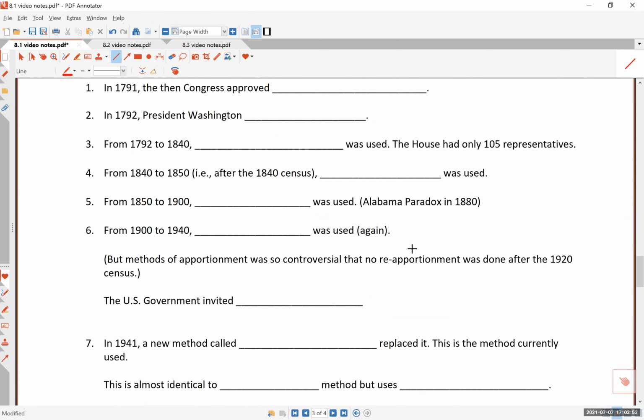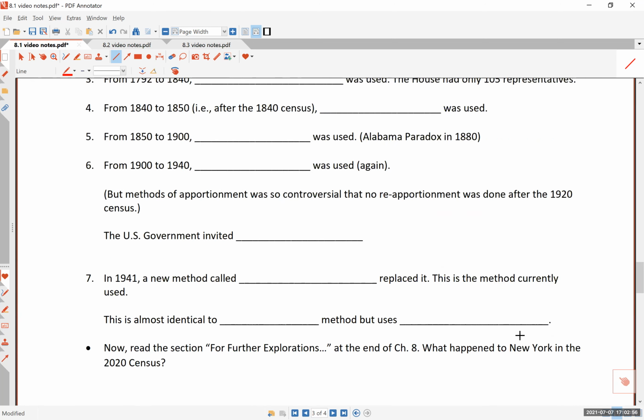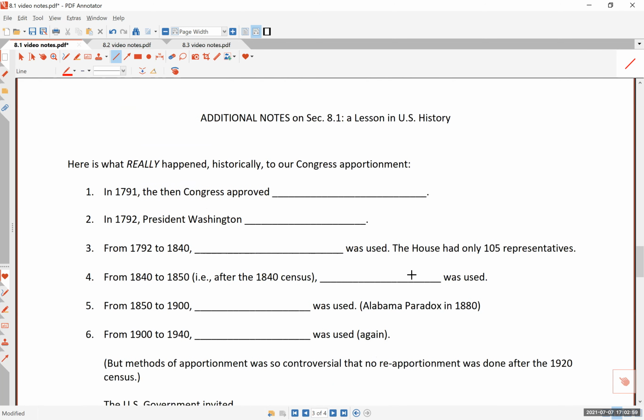Okay, now there is a page 3 to this notes. This is the first time you saw a third page on your notes, right? But that's because I want you to know what really happened in the history of apportionment.